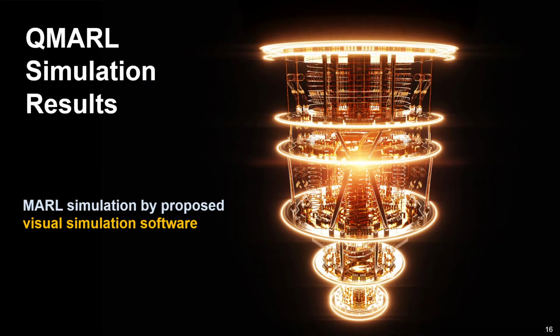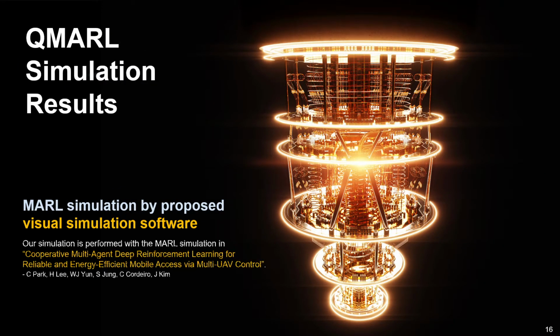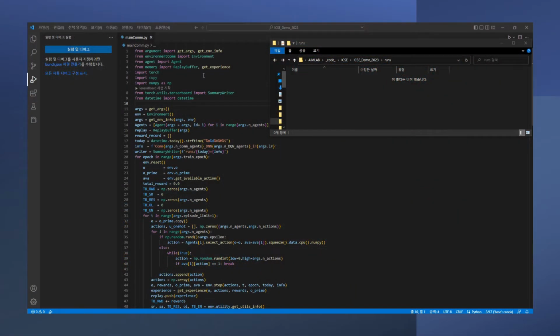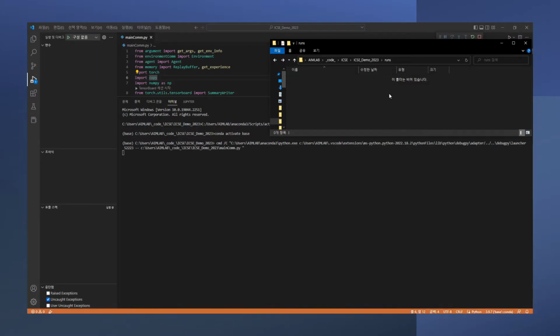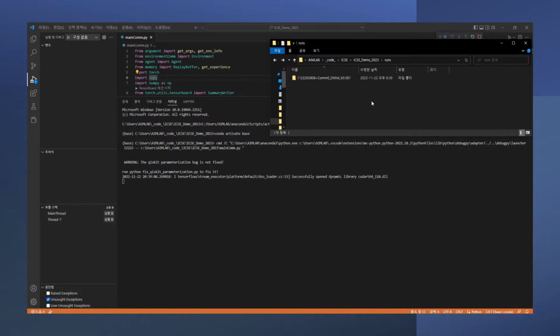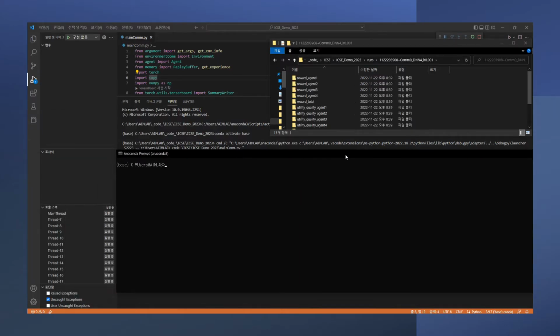Now we will show you a video of the model demonstration. So you can see here that we are executing our code by using Visual Studio. So once the training is started, we need a way to visualize the training being done in real time. And this is where TensorBoard comes in. So by using the code that we are writing here right now, we can call TensorBoard to show the results of our training.